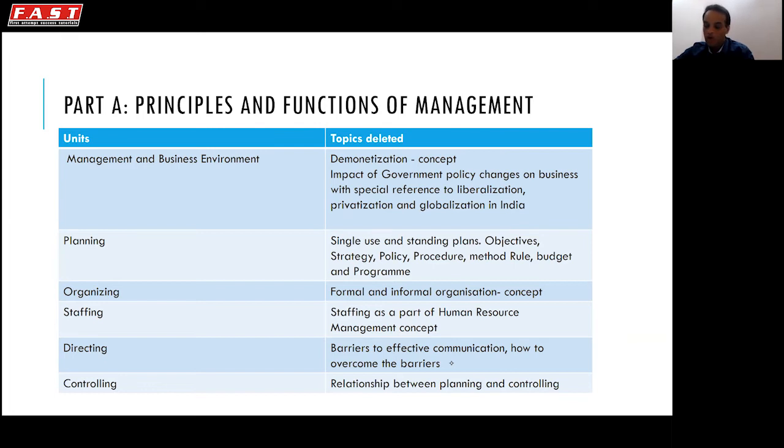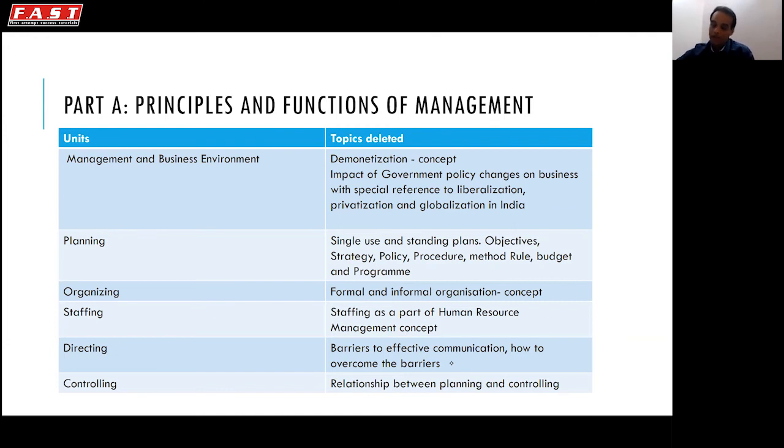In the next chapter called planning, the types of plans, that is single use and standing plans, objectives, strategies, policies, procedures, methods, rules, budgets, and programs, including the difference between all these, have been deleted. Next topic, friends, organizing. The last of the organizing concept, that is formal and informal organization, has been deleted. Other concepts like delegation of authority, concepts of responsibility, accountability, types of structures are there, they are intact.